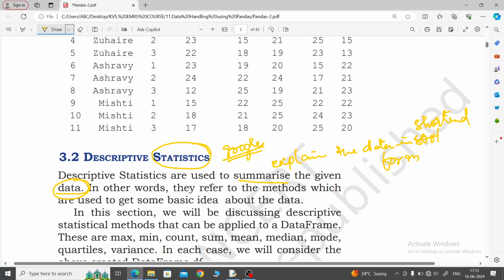In other words, they refer to the methods which are used to get some basic ideas about the data. Whatever data we have, these methods provide basic ideas whenever we use them.